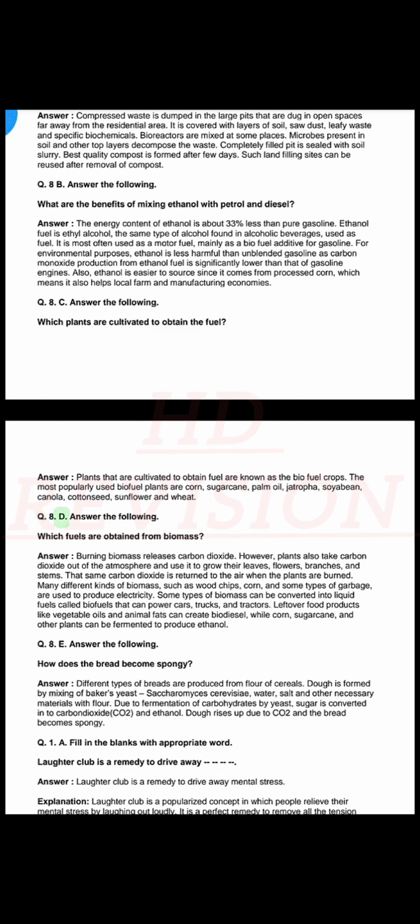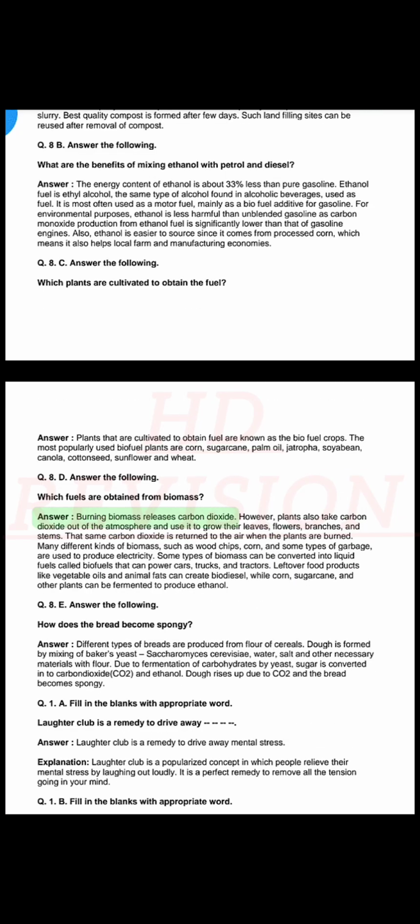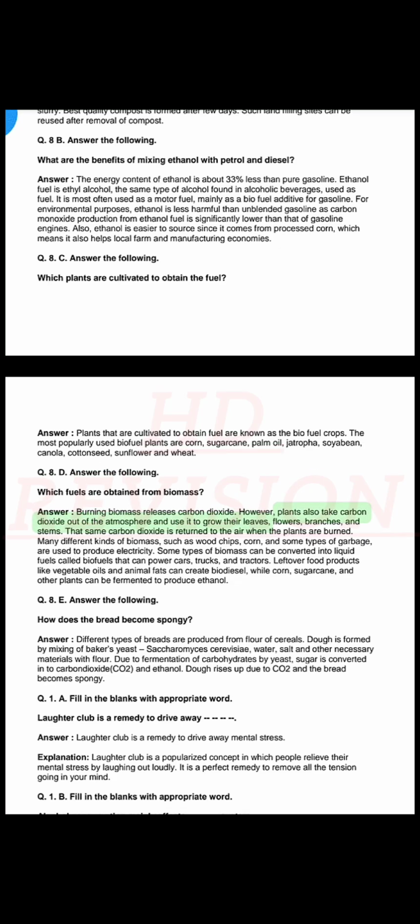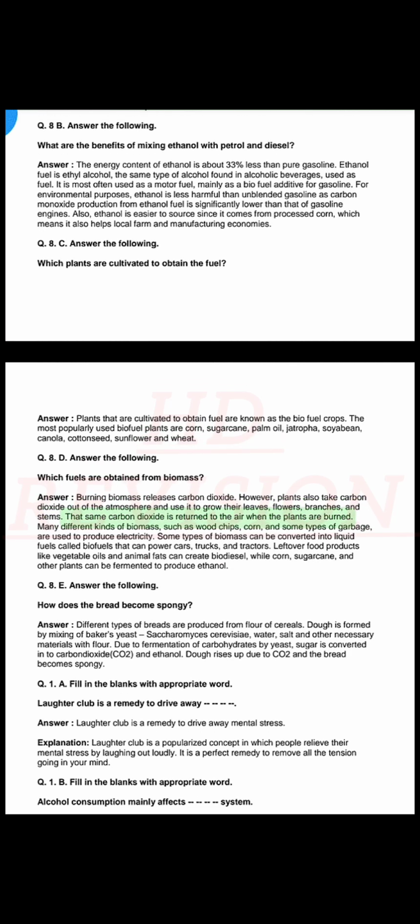Answer the following. Which fuels are obtained from biomass? Answer. Burning biomass releases carbon dioxide. However, plants also take carbon dioxide out of the atmosphere and use it to grow their leaves, flowers, branches, and stems. That same carbon dioxide is returned to the air when the plants are burned.